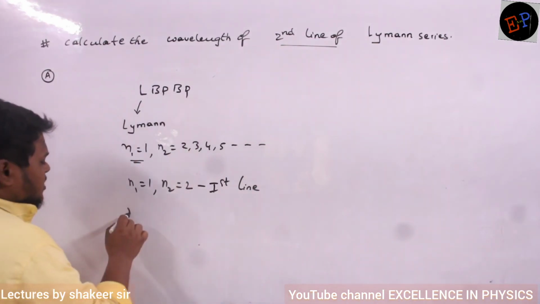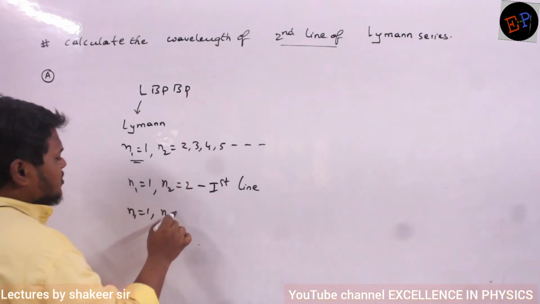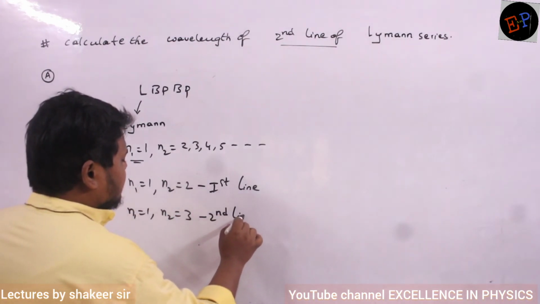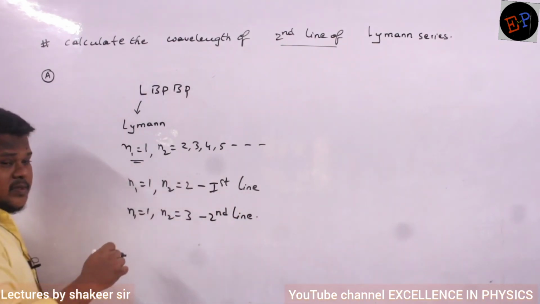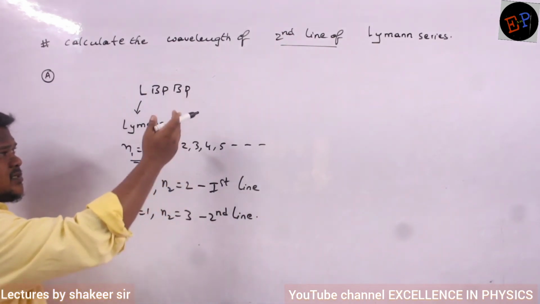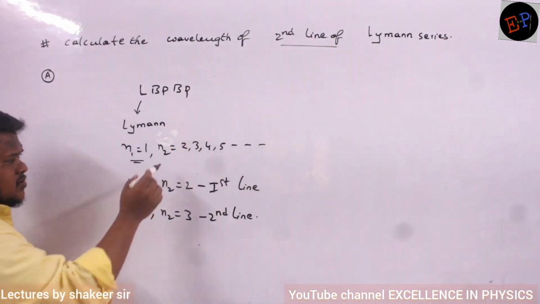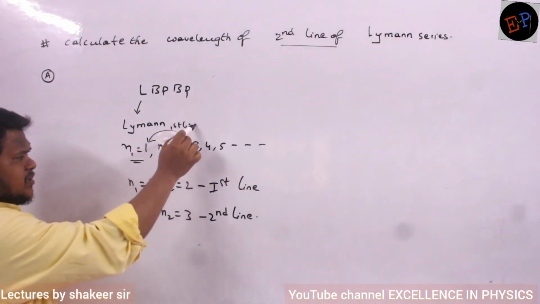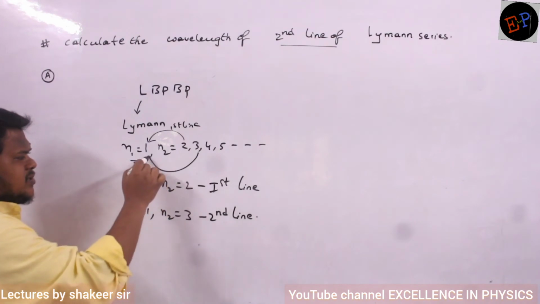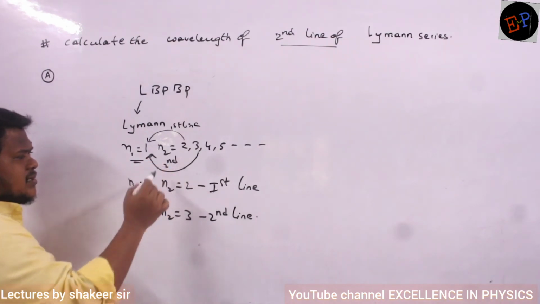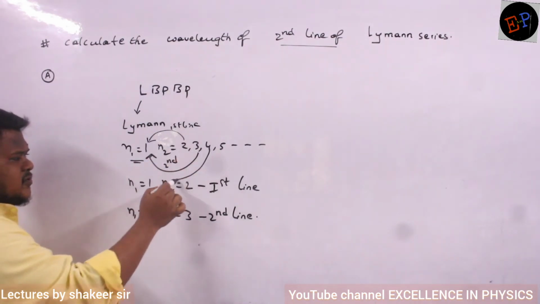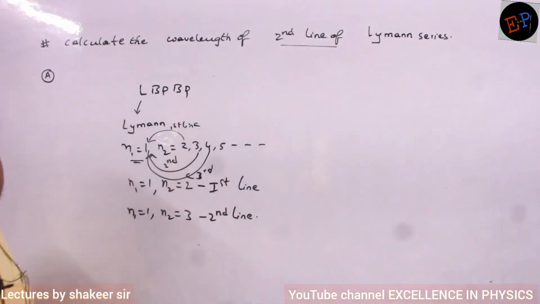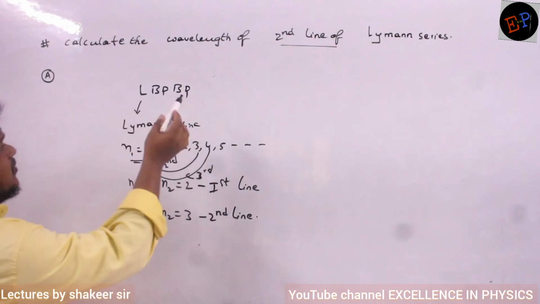Clear, no? So N1 is equal to 1, N2 is equal to 3, then it is called the second line. So this language you should remember, as he may ask the same type of question in any one of the series. When the electron returns from 2 to 1, it is called the first line. When returning from 3 to 1, it is the second line. When returning from 4 to 1, it is the third line. Like this you have to remember. Understood, Nama?